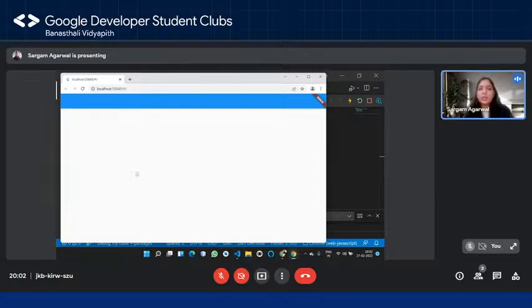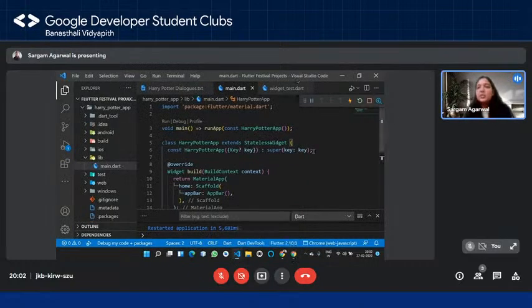And then you have this white screen, right? So this is coming from scaffold, right? So that is what I was talking about in my first session itself, like hot reload. This is the option for hot reload, and this is for hot restart. So in my IDE, as soon as I press Control S, that is as soon as I save this particular file, it's going to hot reload automatically for me. And what it does is that you can see the changes in the UI in real time.